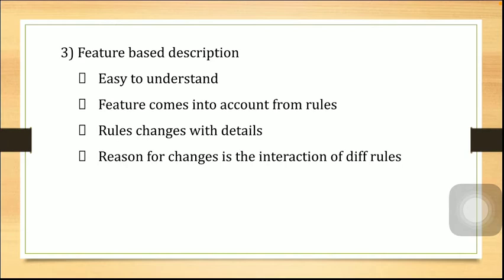From rules. And rules, whatever you have added to your game, keep on changing as the detail of the game changes. If I'm designing a game at the first stage, when I was having only one or two levels, at that time the rules were different. But if I'm designing more levels, if I'm moving ahead in implementation, of course rules will change. And as rules change, what is the reason for changing? The interaction of different rules is the reason for changes.